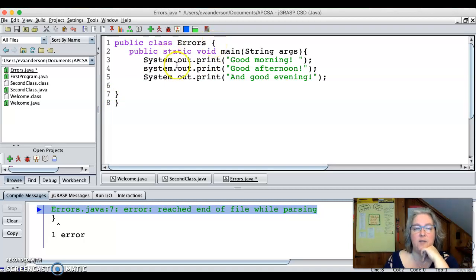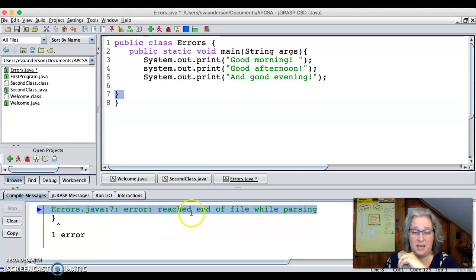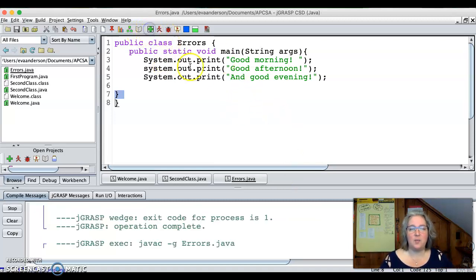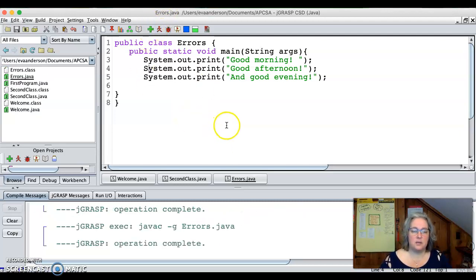So now I can see that I have a match, and that's what this error always has to do with. Somewhere your curly braces are mismatched. For a while this type of error message, reached end of file while parsing, was not real helpful. But if you get used to seeing that, it always means curly braces are mismatched somewhere. So I'm going to hit compile. This one is because system is lowercase. So I made System uppercase. Okay, clean compile, right? I'm ready to run.